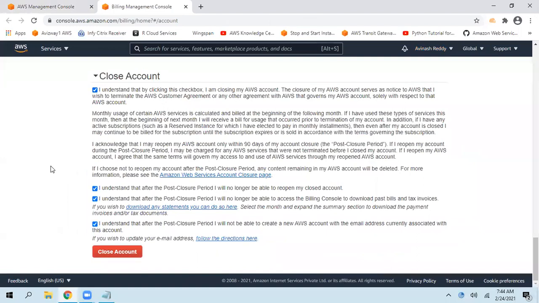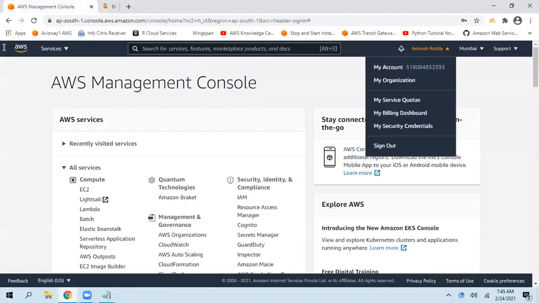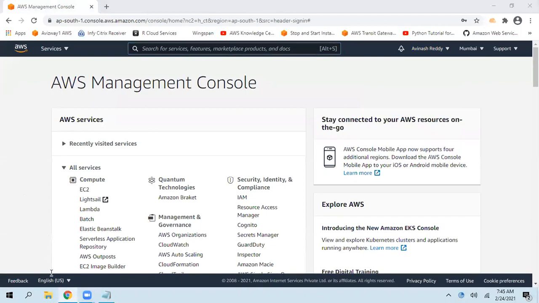How many hours did you spend creating this AWS account and configuring all your servers? Whatever data you have, all gone. If it is a production account with 5 applications and the account gets closed, it is a very huge issue, right? Many clients are going to sue your organization. So to not get into such issues, we always enable multi-factor authentication. That's why we have a concept called IAM users. We don't share these root credentials with anyone. We go with IAM.